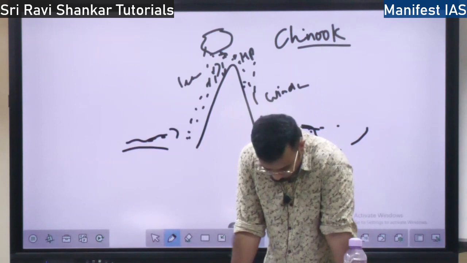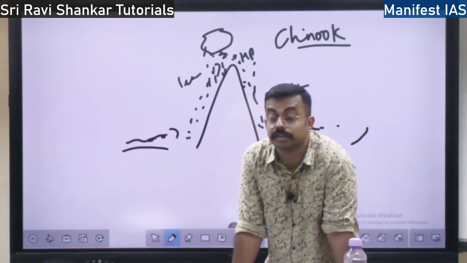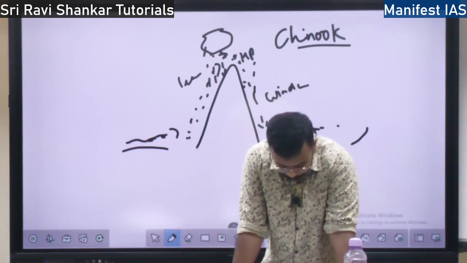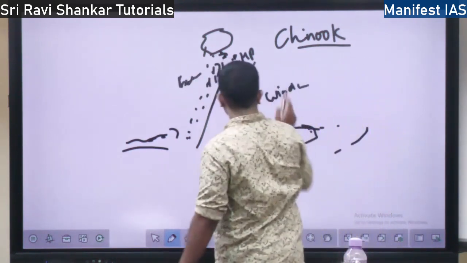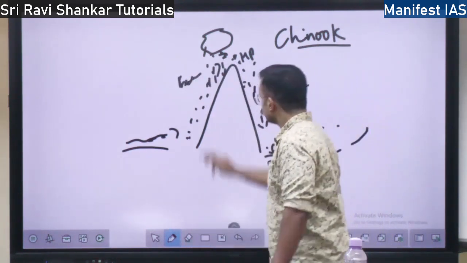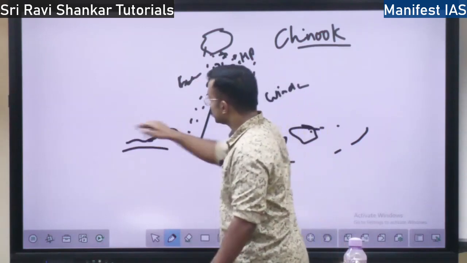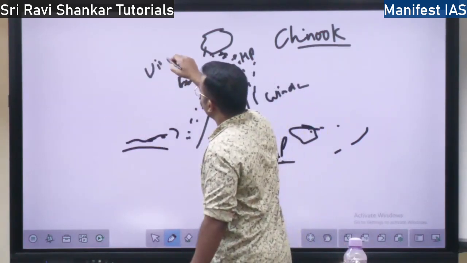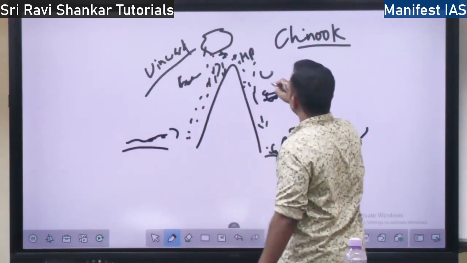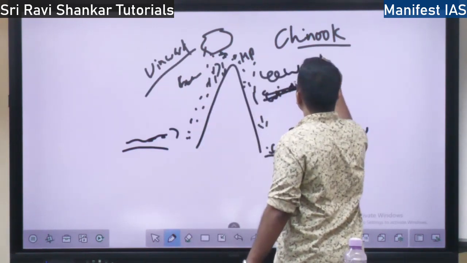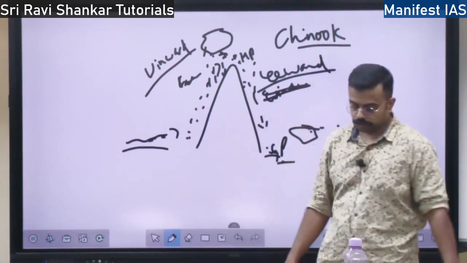This is the adiabatic process on the leeward or the windward side of the mountain. Okay, so actually this is the windward side, this is the leeward side. I got confused. So wind is coming from this side, right? So this is the windward side, from where the wind comes, whereas this is the leeward side, where the wind goes down, right?